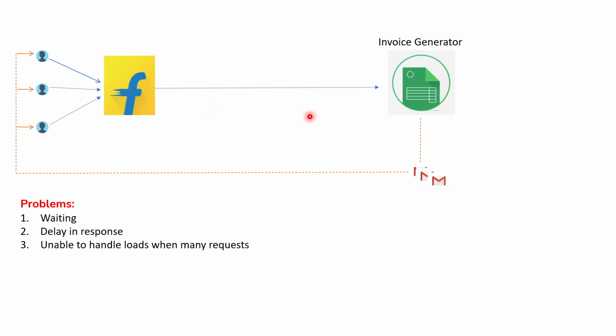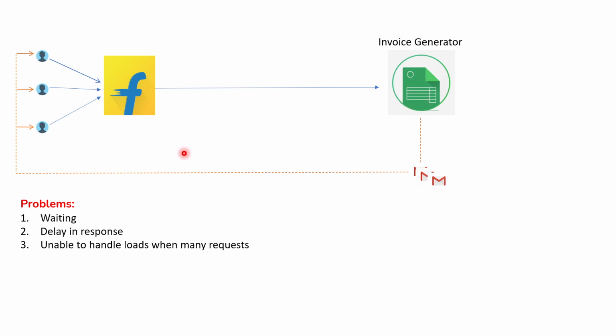And one more thing: if thousands or millions of customers want invoices generated, the invoice generator may slow down and may not be able to handle many requests at a time. Suppose one customer is requesting an invoice and at the same time the invoice generator is down, that means this application is dead. The request he already submitted will be deleted, right? How will Flipkart get this request to process one more time?